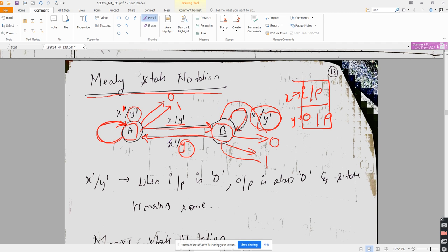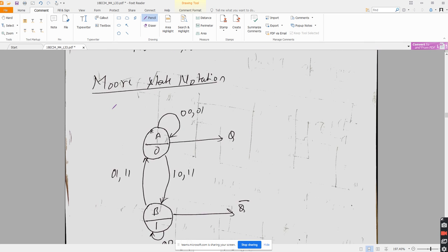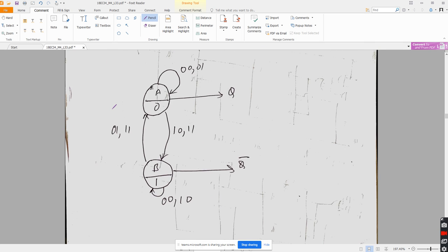That's the meaning. But when I come to Moore state machine, my state output is always fixed. So which state is this? This state is A state, and this state cannot take the value 1 as its output is fixed at 0. This state is B state, and its output is always fixed at 1. It cannot take the value 0. Meaning, A state cannot have the output 1 and B state cannot have the output 0.